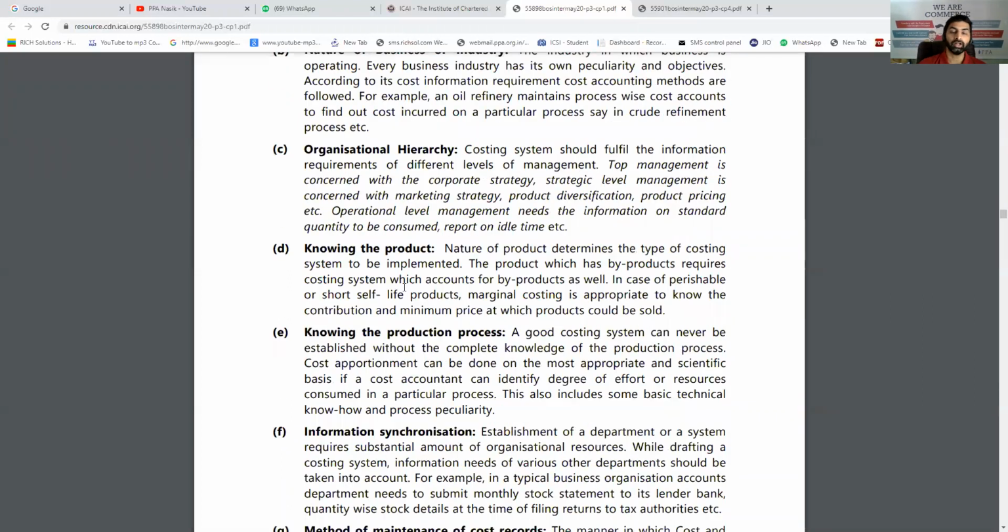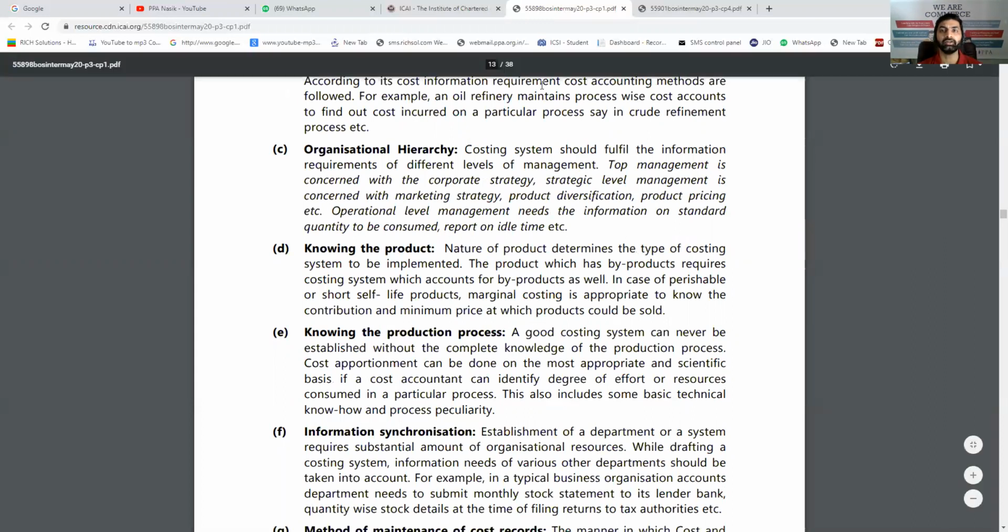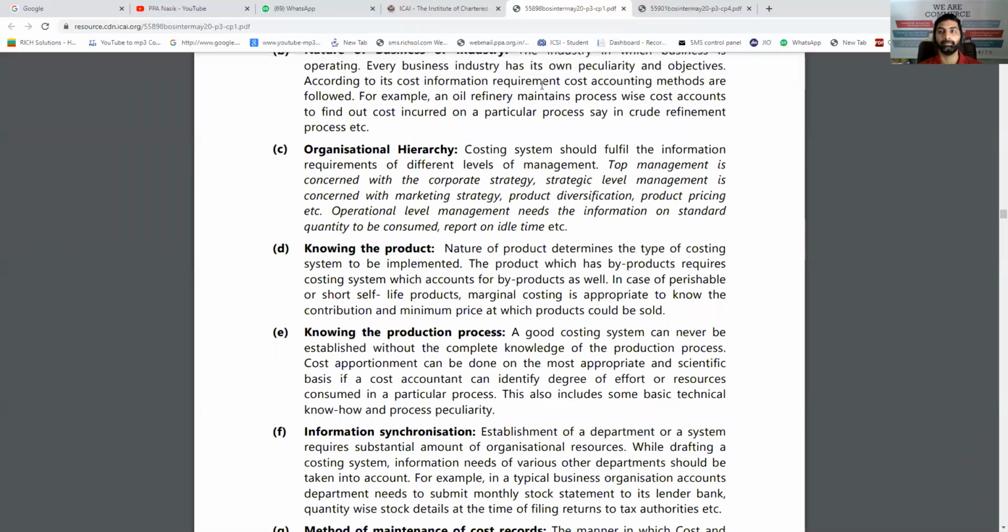Knowing the product: you should understand what exactly the product is. When you are implementing a new system, you must analyze the product in detail, whether it is manufactured in different processes, whether there is any byproduct. Every detail of the product must be known. Only then can you implement an ideal costing system in that organization. So knowing the product is important.